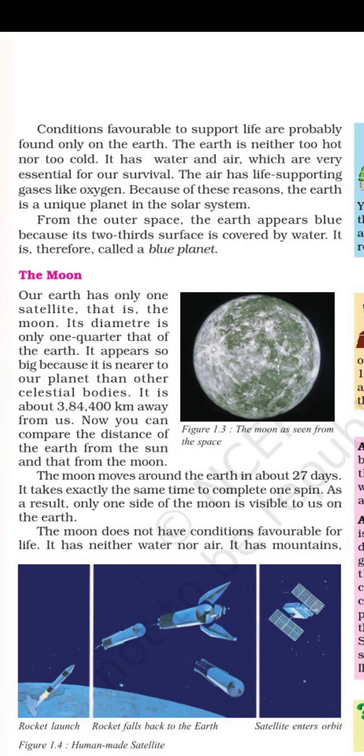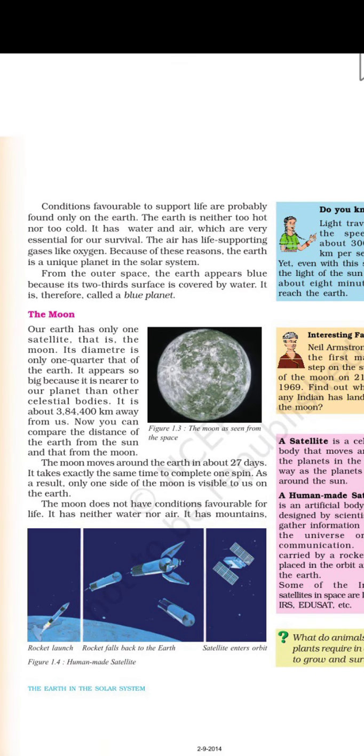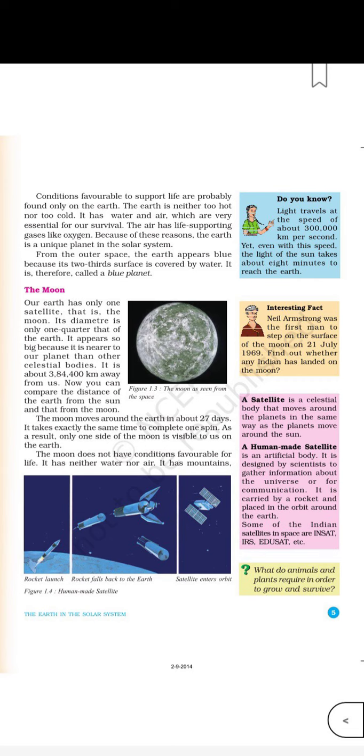Now, the moon does not have conditions suitable for life. It has neither water nor air. It has mountains. Our moon does not have any type of atmosphere or water, or any evidence or conditions that life can form there. But it is very important for our earth because it is a satellite of our earth, and it has mountains also.